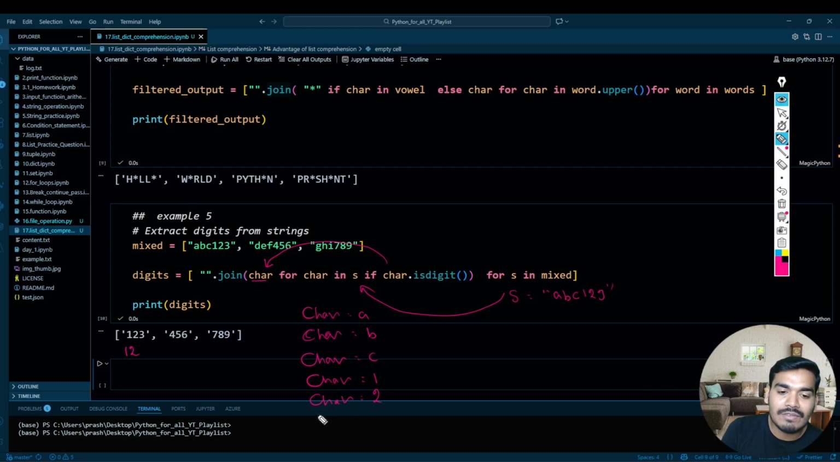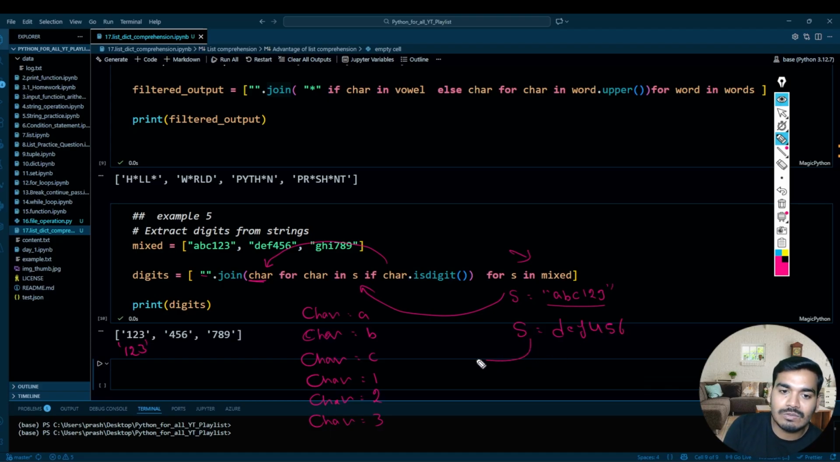Then CHAR equal to 3. Once CHAR is 3, it is a digit and true, so again it will come over here and write 3. I'm using this join with no space, so it will make a single string. After that, all of the string S has been iterated, so it will stop. Then it will go to this loop again and assign S equal to DEF456.